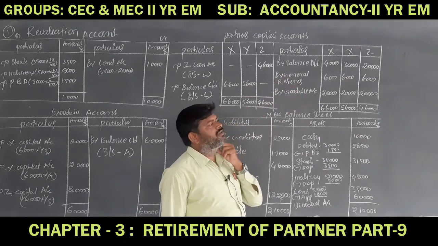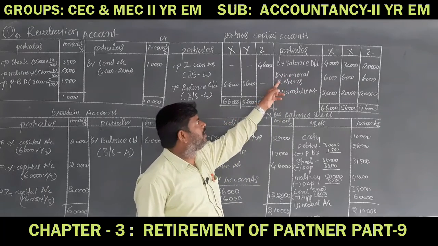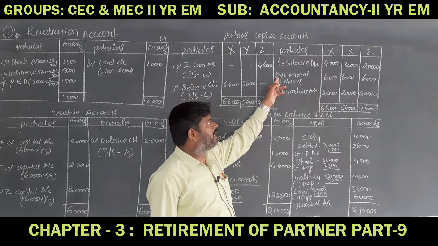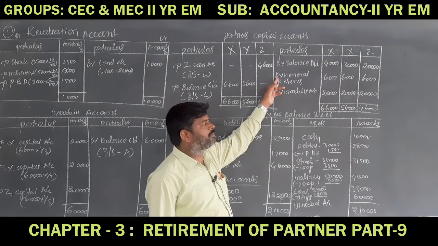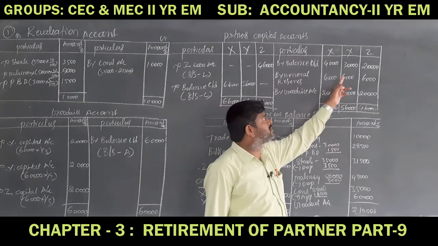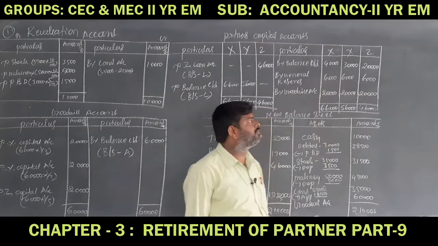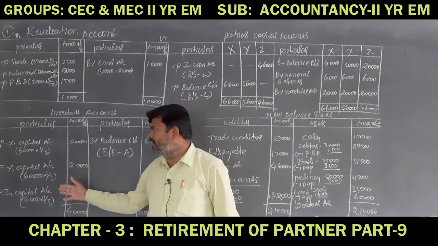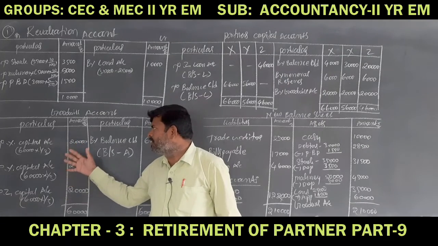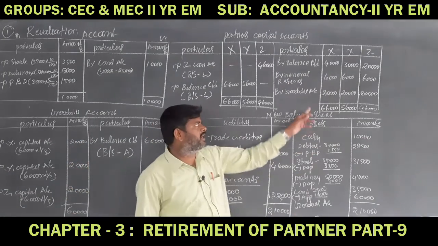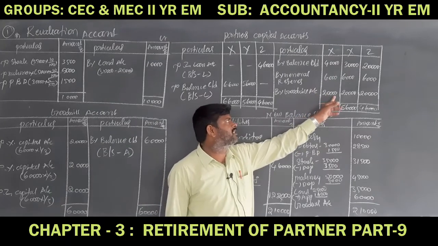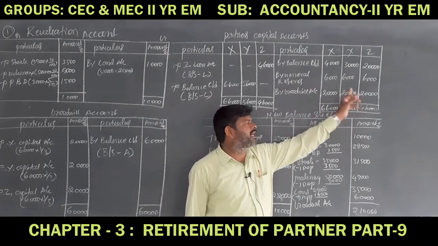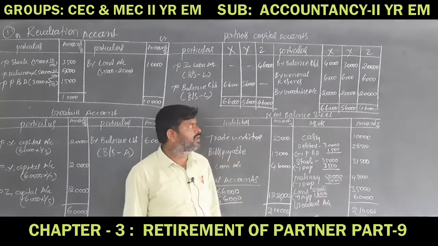The general reserve is given on the liability side, 18,000 into 1/3, 6,000 rupees each. Next, the goodwill. The amount shared in the goodwill, as per their ratio, will be reflected on the credit side: X 20,000, Y 20,000, Z 20,000 rupees.